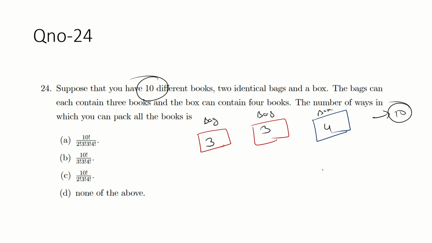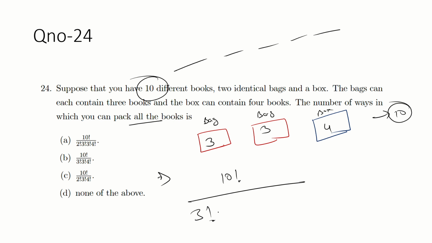So the number of ways in which we can pack all the books. Guys, 10 books. In how many ways can the 10 books be permuted? That is 10 factorial. But this is bag 1, so this is divided by 3 factorial because these are similar.